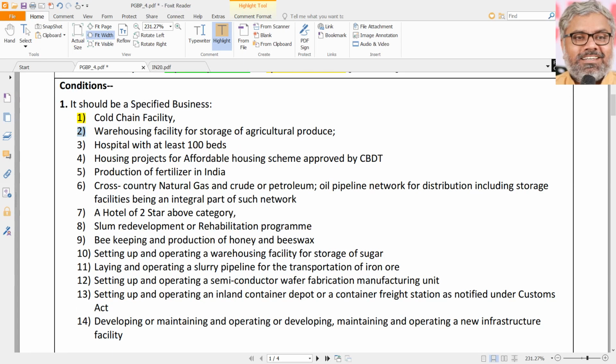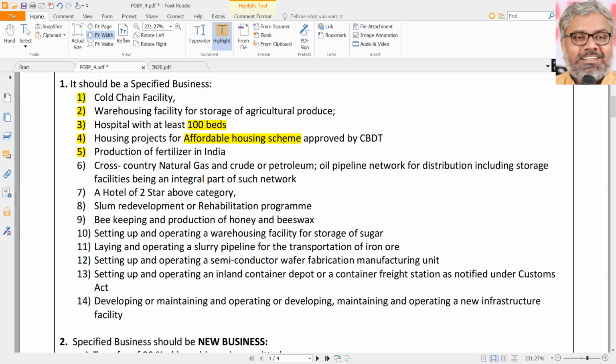Similarly, a warehousing facility for storage of agricultural produce is another specified business. Hospital with at least 100 beds. This number has to be remembered. A minimum 100-bed hospital is a specified business. Same way, affordable housing projects approved by CBDT, not just any apartments constructed like that. Affordable housing schemes approved by CBDT are considered specified businesses. And production of fertilizer in India. So fertilizer manufacturing companies are also considered specified business.